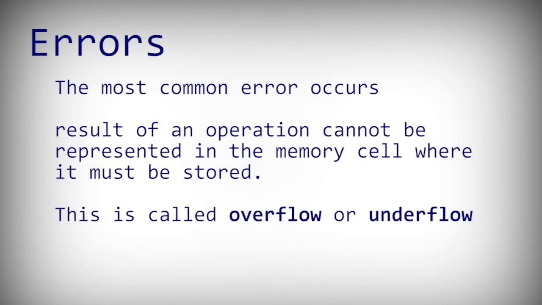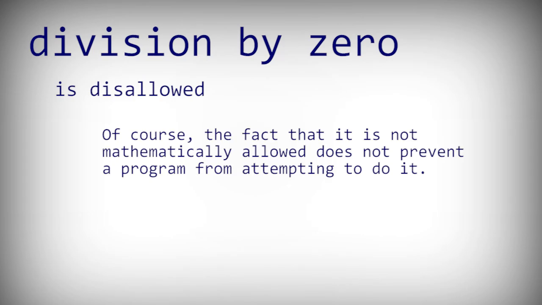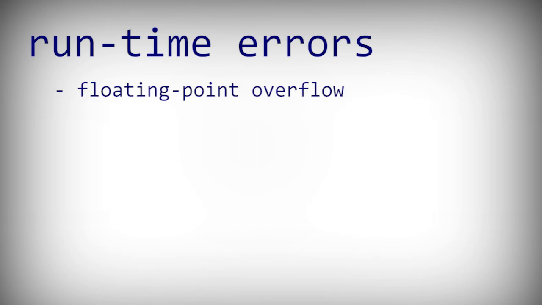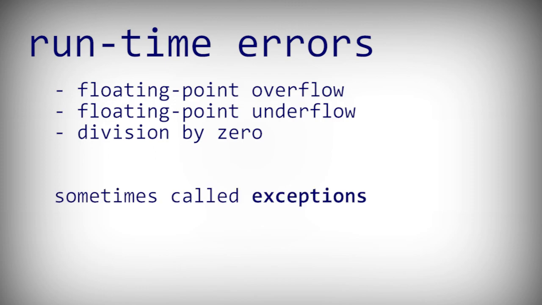This is called overflow or underflow, depending on whether the result was too large or too small. One limitation of arithmetic is that division by zero is disallowed. Of course, the fact that it is not mathematically allowed does not prevent a program from attempting to do it. Floating point overflow, underflow, and division by zero are examples of runtime errors, which are sometimes called exceptions.